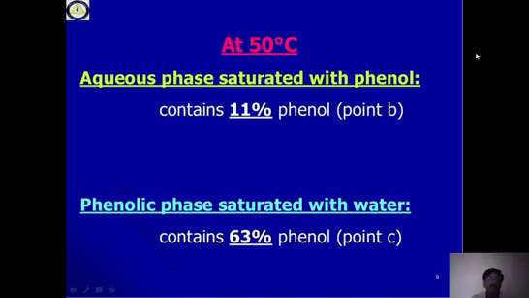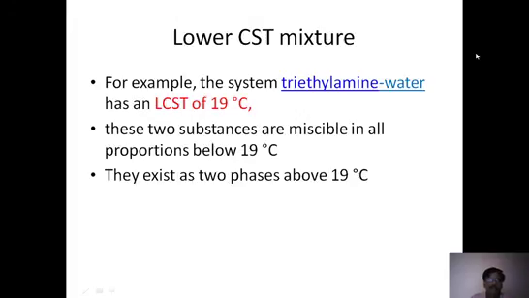So this we have already explained at 50 degrees centigrade, isn't it? At different temperatures those percentage values will be different. You find they are determined experimentally. Now let us take an example of lower CST.